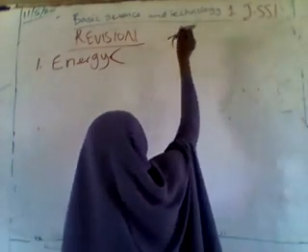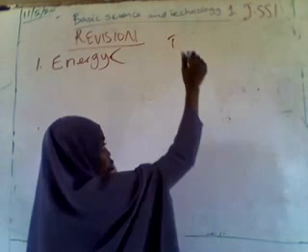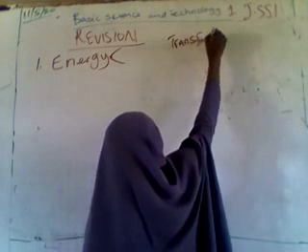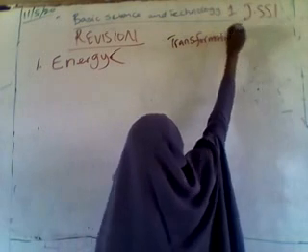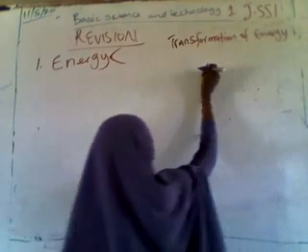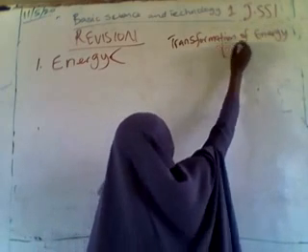And I gave you the diagram on transformation of energy. A diagram like this.